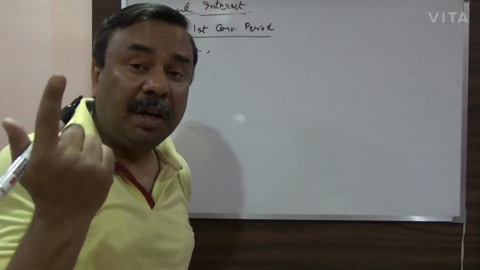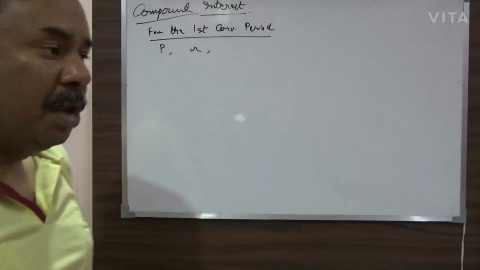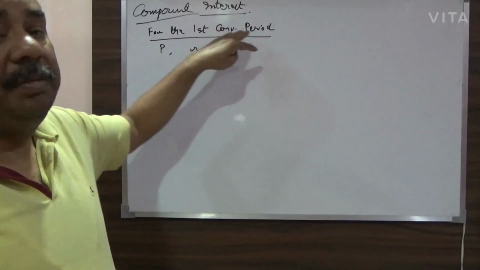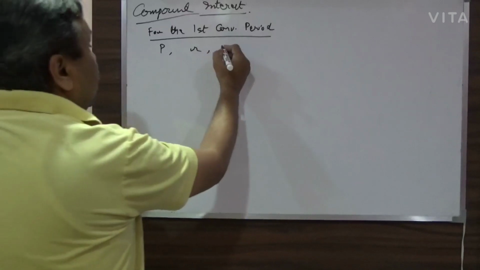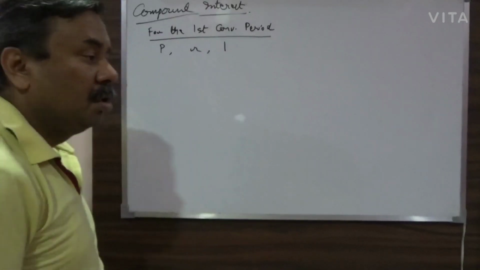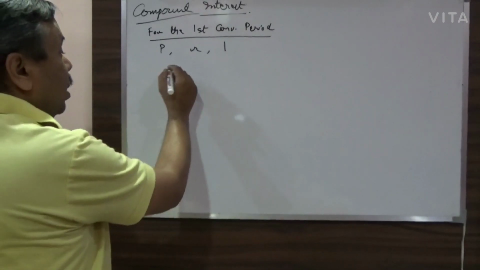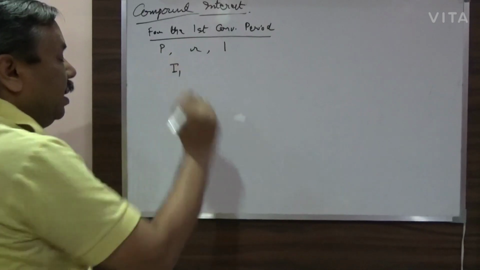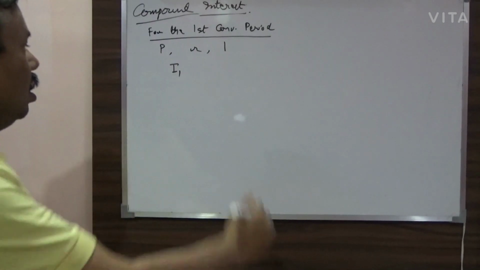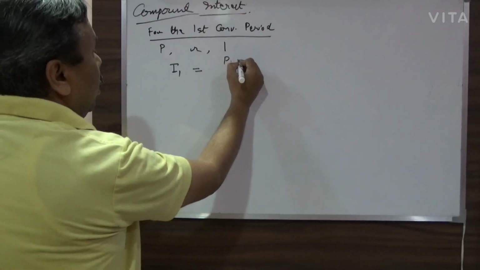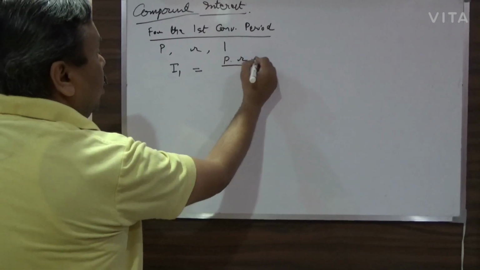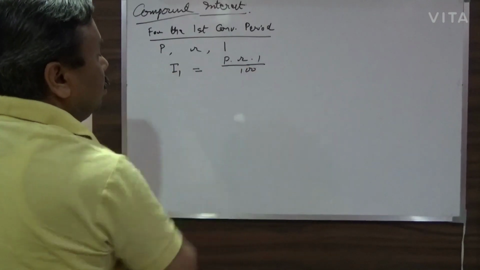Obviously it will be 1, because I am calculating for one conversion period only. I am not calculating the total interest here. So now first you calculate the interest, take it as I1, just like simple interest. It will be P into R into 1 divided by 100.